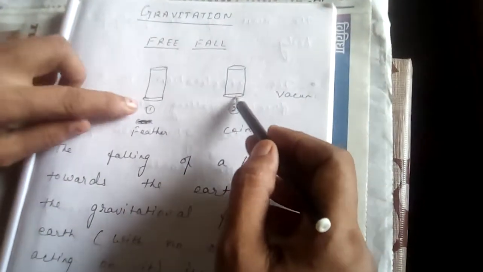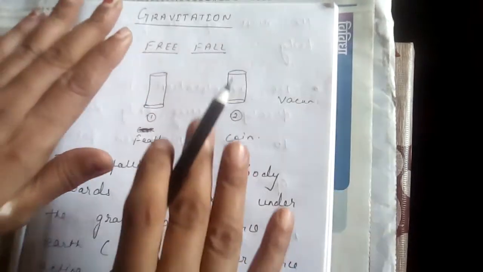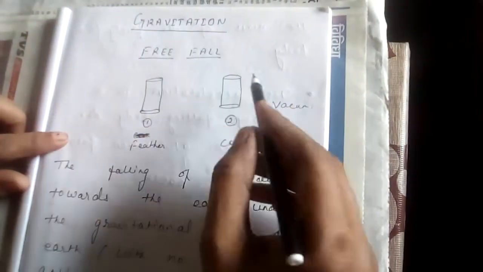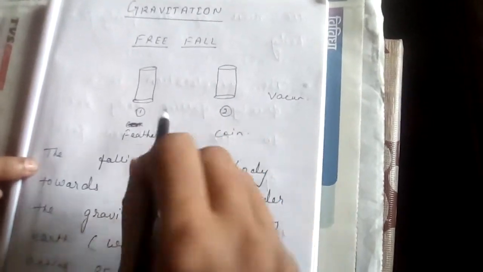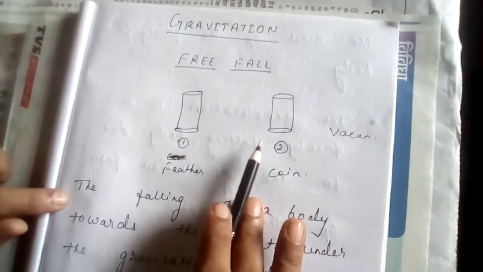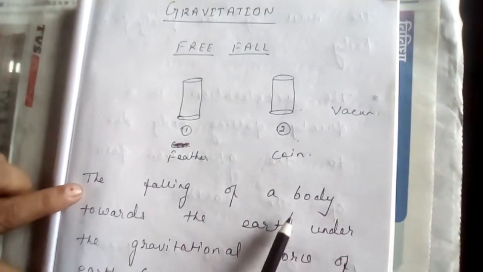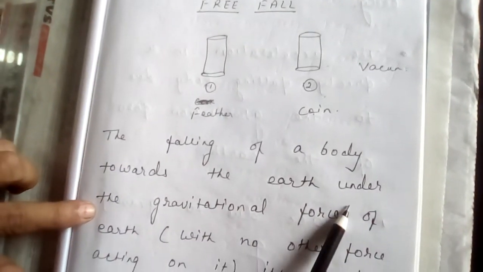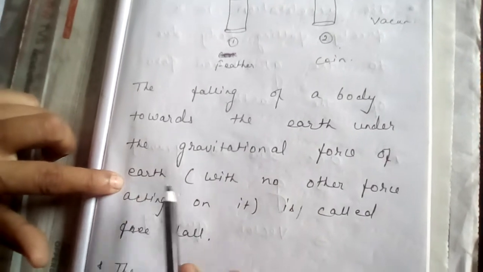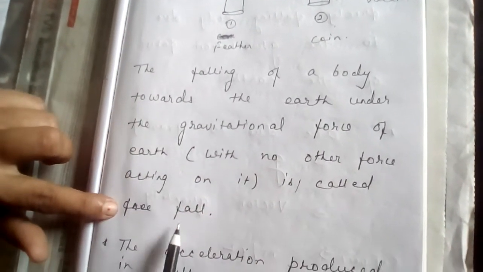When you invert both the jars, you will find that the feather and the coin both reach the base at the same time. So this type of falling, where no air resistance or any type of resistance is there, is known as free fall. So the falling of a body towards the earth under the gravitational force of the earth, when all the other forces are absent, is called free fall.